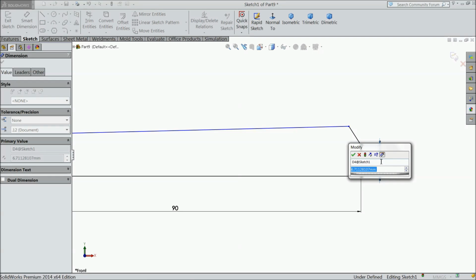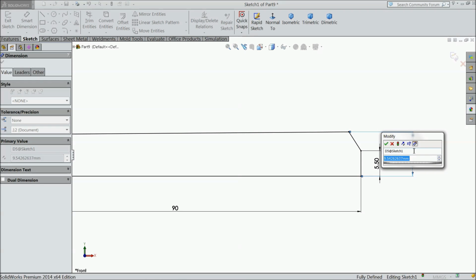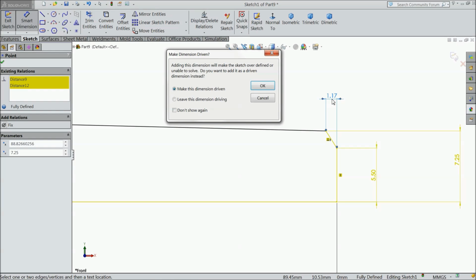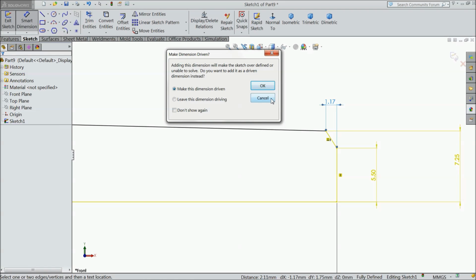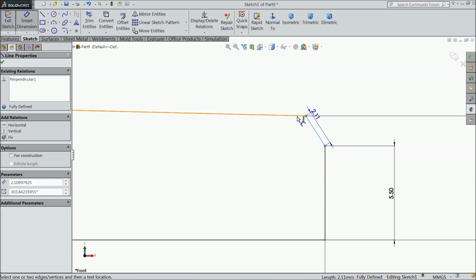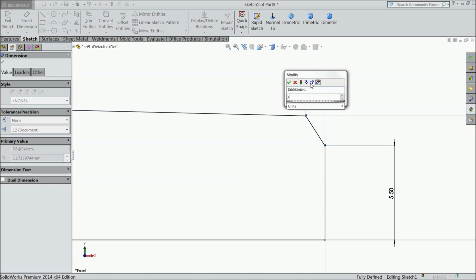This length 5.5 mm, 7.25 mm, and delete this relation tangent. Now edit 3 mm.